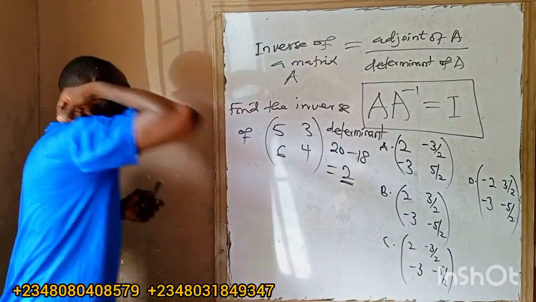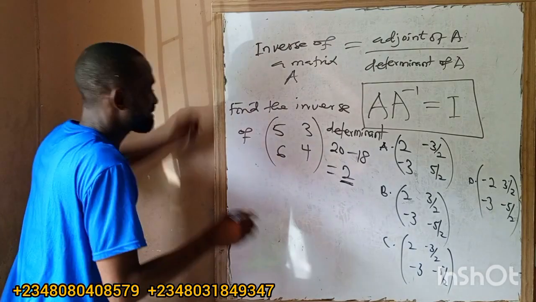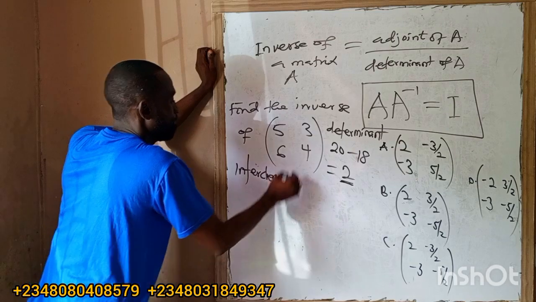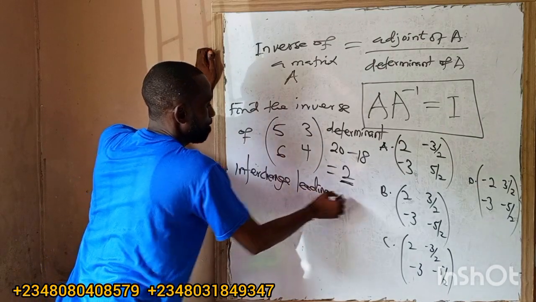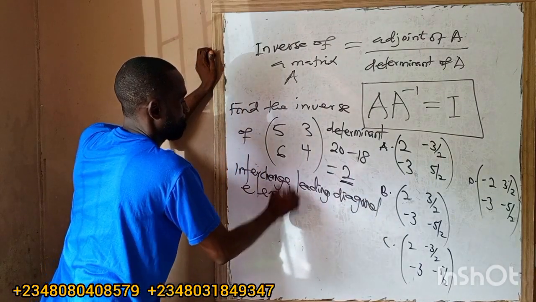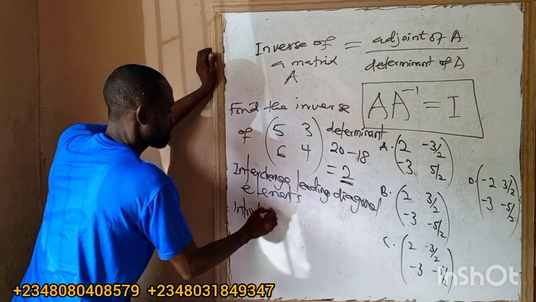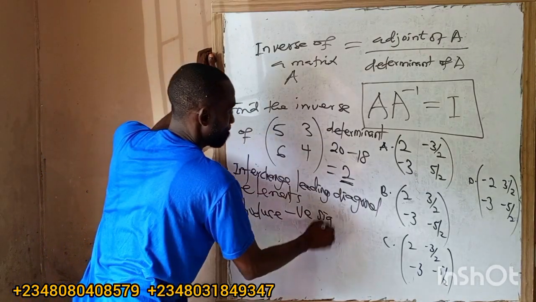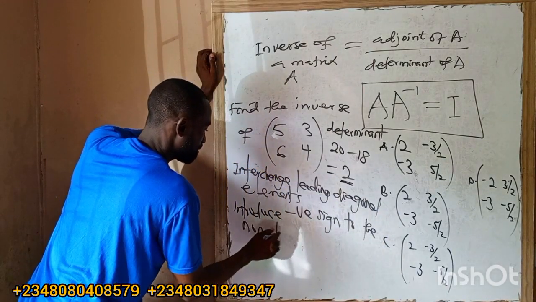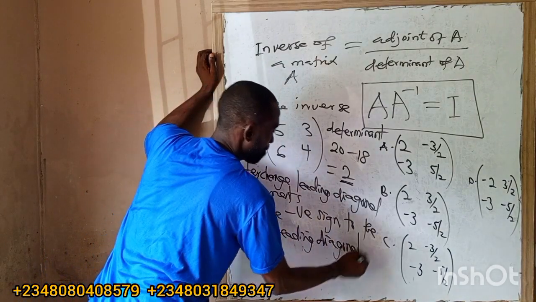So the rule is: interchange the leading diagonal elements, then introduce negative signs to the non-leading diagonal elements. That's all.